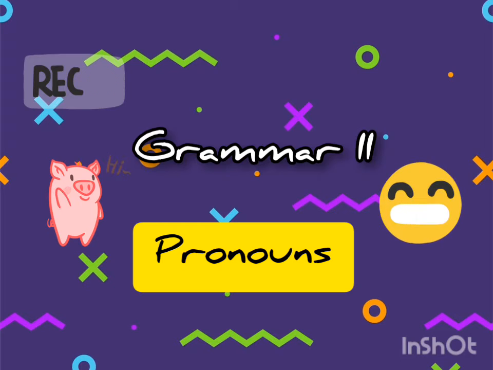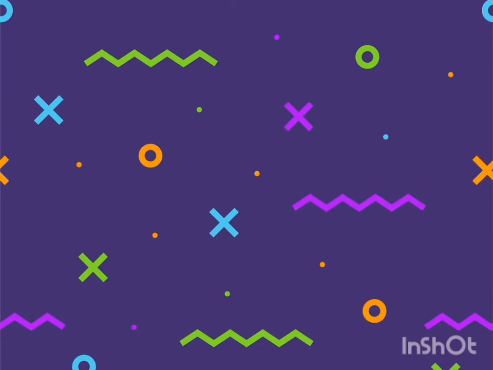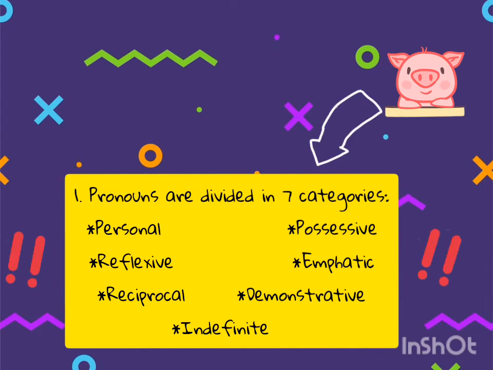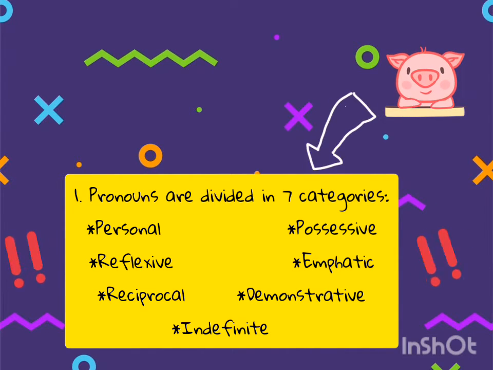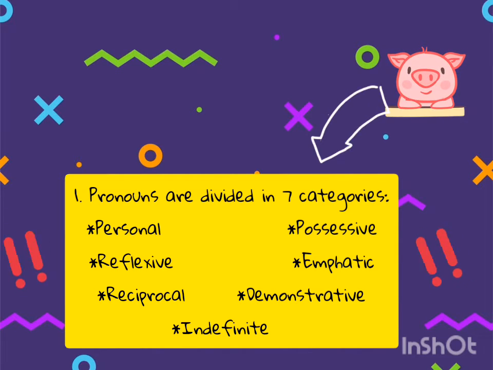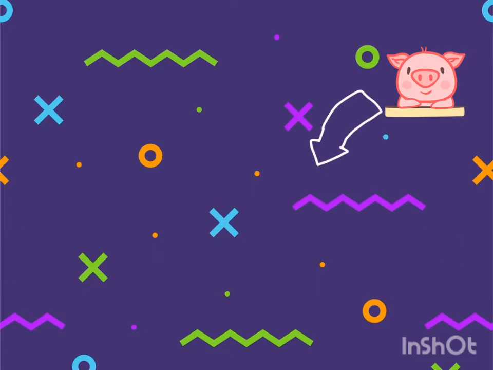Today we will move on to our next topic inside pronouns. So far, it is important for you to take into consideration these first 2 points. Number 1, pronouns can be divided in 7 categories: personal, possessive, reflexive, emphatic, reciprocal, demonstrative, and also indefinite pronouns.